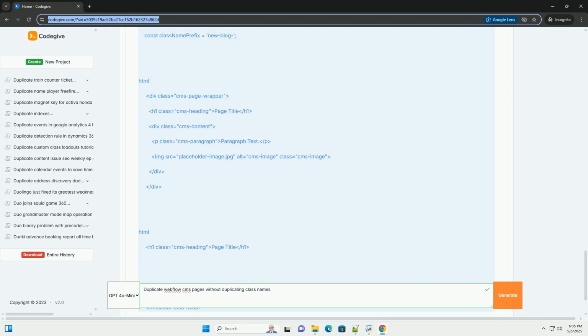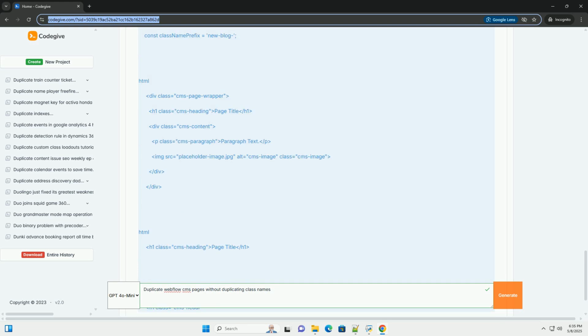Advantages: easy to implement in the Webflow designer, maintains a base style while allowing for variations, keeps CSS relatively organized. Disadvantages: can lead to a large number of combo classes if you have many variations, and less flexible for complex styling changes.